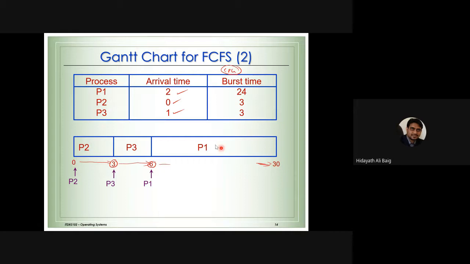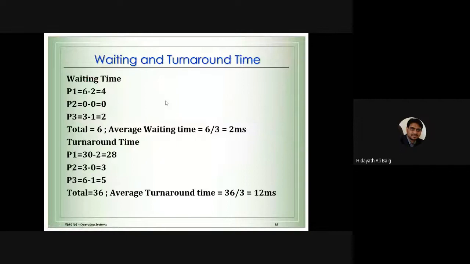What is important for us? Arrival time, when the process has arrived. Now, what is the formula for calculating the waiting time and turnaround time? I gave you the formulas in the last class, and I am repeating them again. Waiting time is start time minus arrival time. One point should stamp in your mind: why do we have to subtract the arrival time? If you remember, I explained this in the last class.